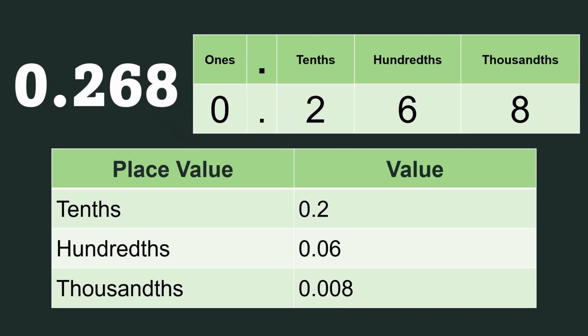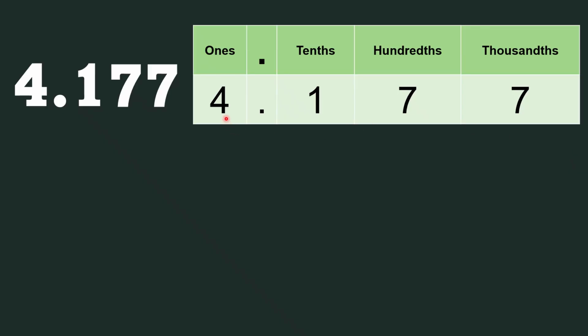Next example. Let's say we have 4 and, again, we read the decimal point as and. 4 and 177 thousandths. Again, 4 and 177 thousandths. In the place value chart, again, 4 is our ones, then the decimal. 1 is our tenths, 7 is our hundredths, and another 7 is our thousandths.